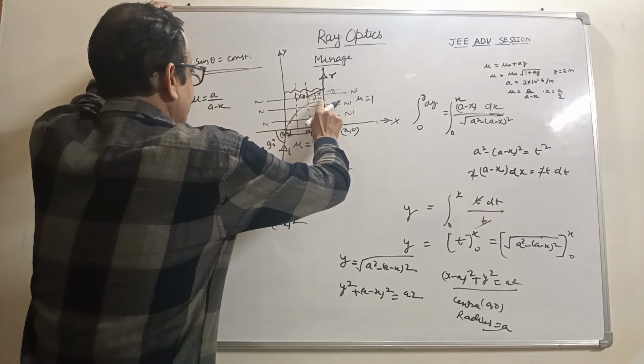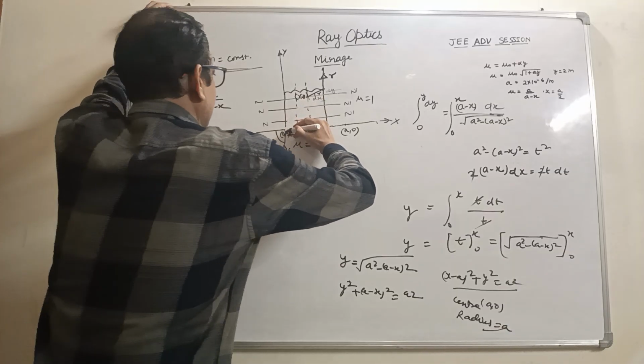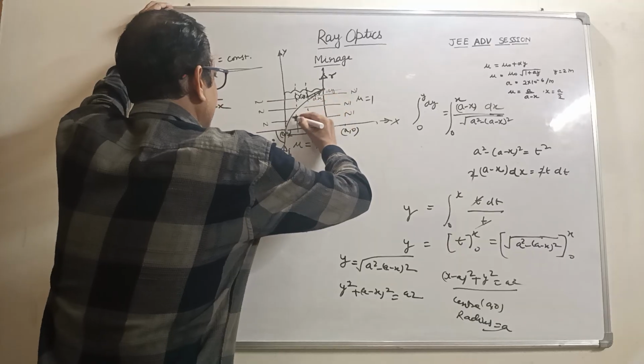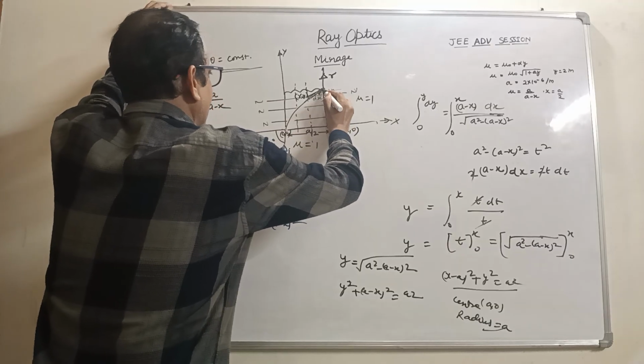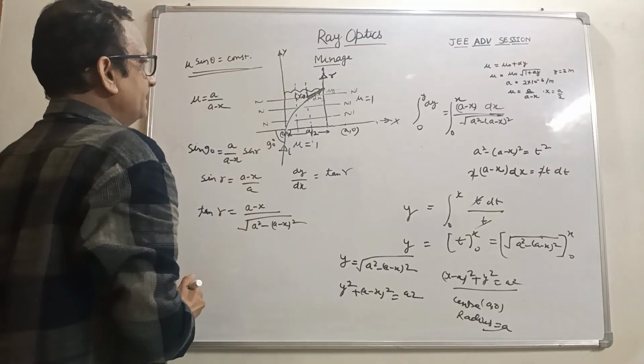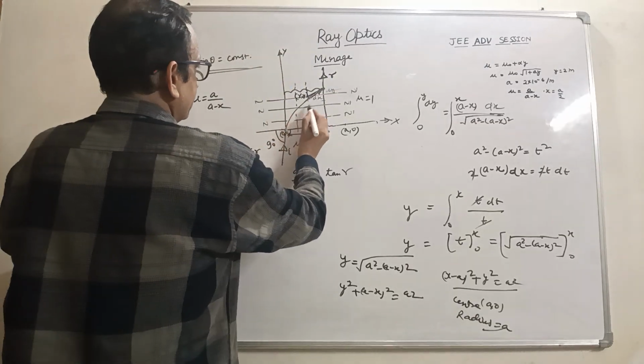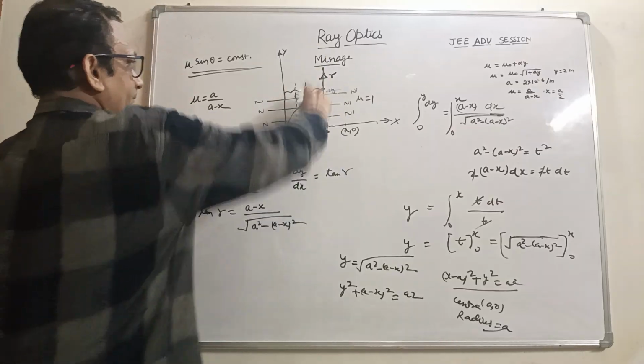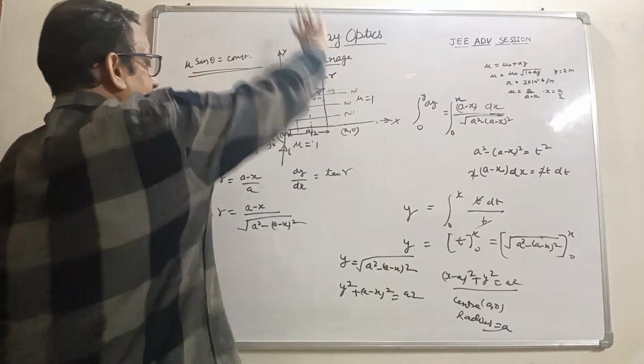Suppose this is the trajectory of the path. This is the circular path, and after it, the ray emerges grazing the surface.